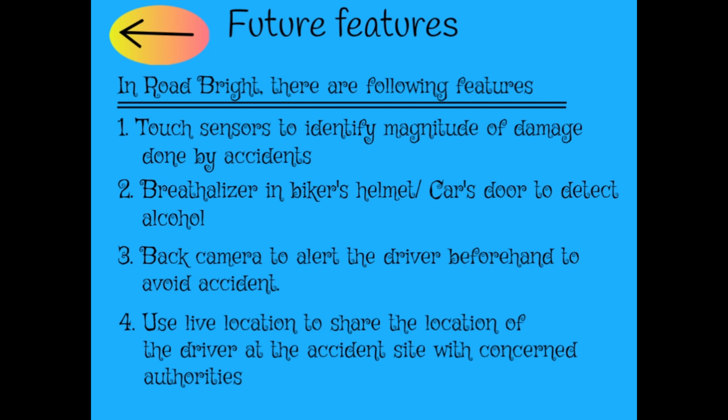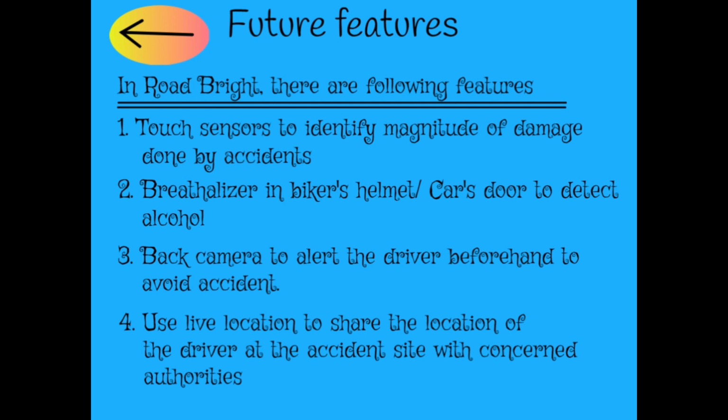So there is this feature, a back camera, to alert the driver in front, the driver that is using our app, to move aside so that the drunk driver can pass, because it's dangerous for them when someone drunk is driving and there could be an accident with them.